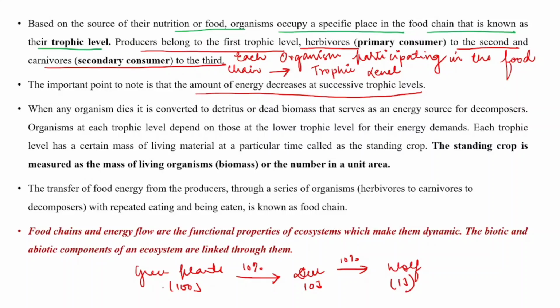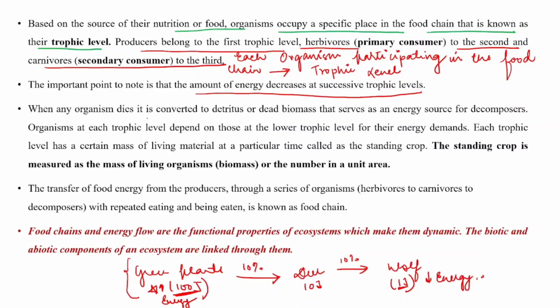So you see this 100 joule is higher compared to 1 joule. Yes or no? The amount of energy decreases at successive trophic levels. The organism in the lower trophic level has the highest energy, and here you see less energy.